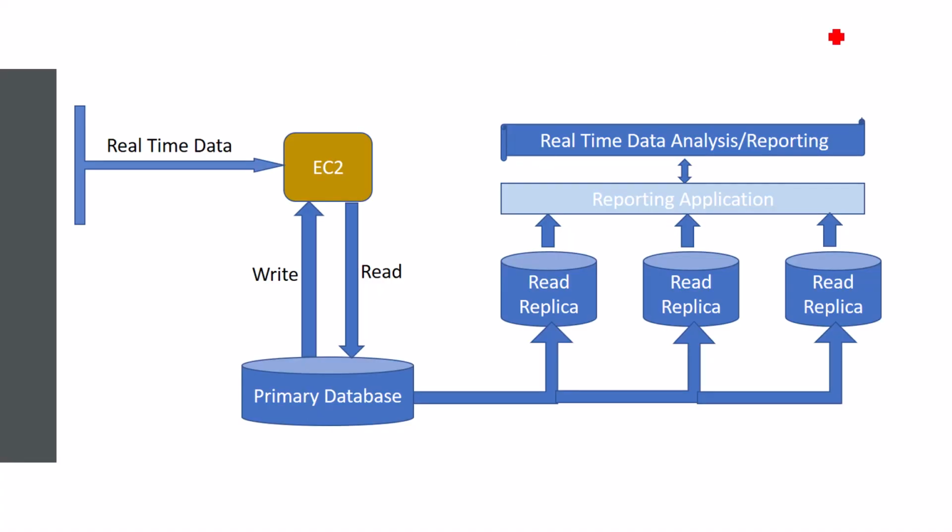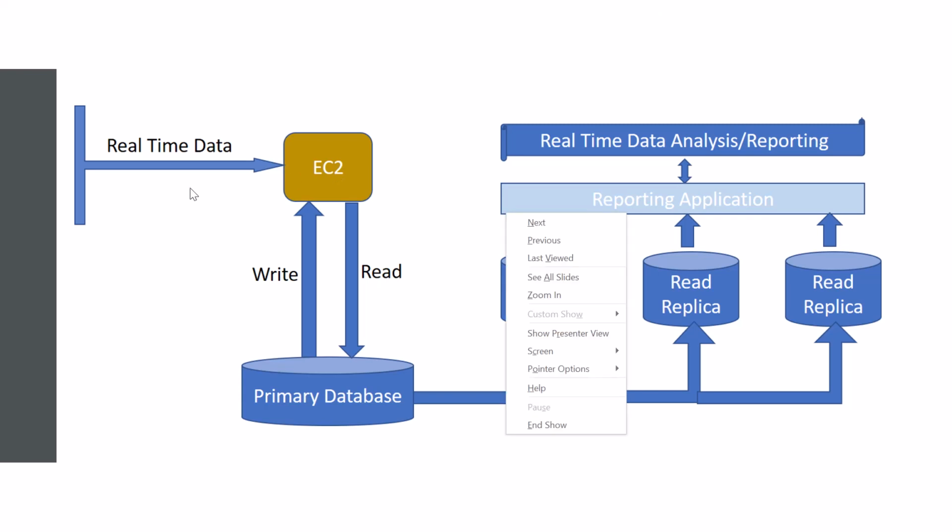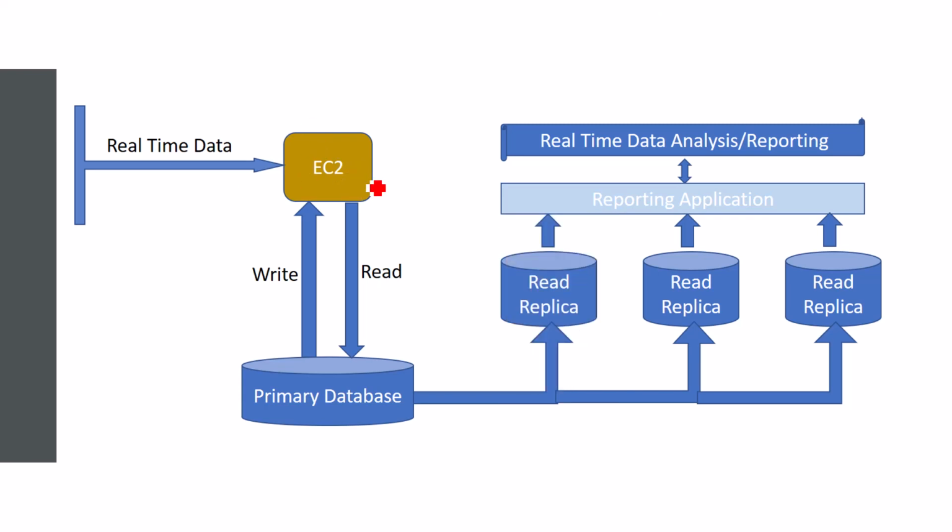Here the real-time data is coming from the left-hand side, and then you have an EC2 instance or application layer which is reading all the data and doing the write and read operations.